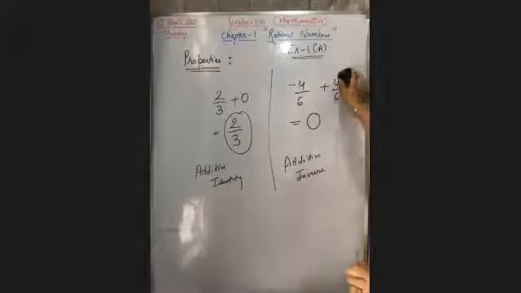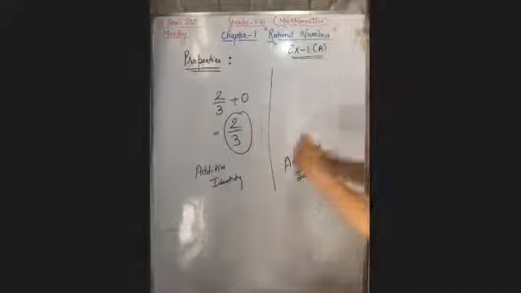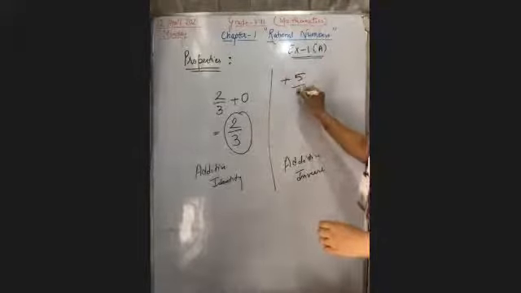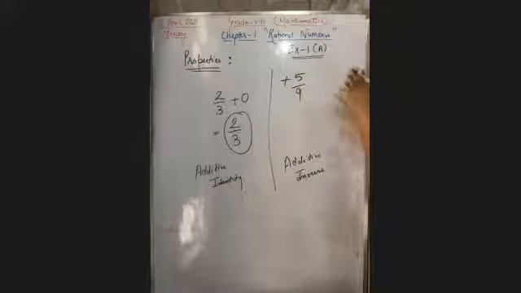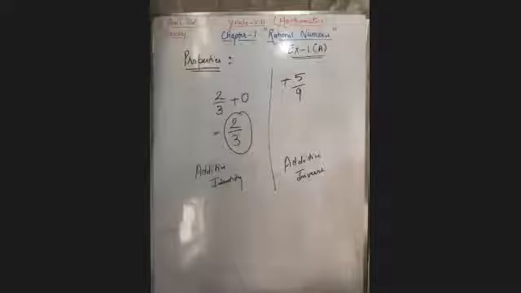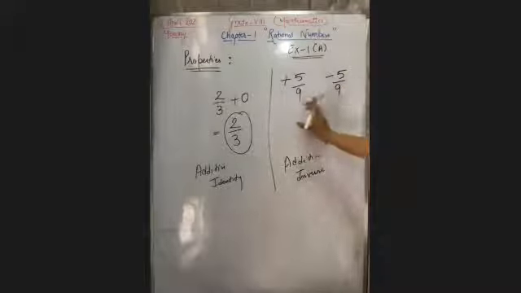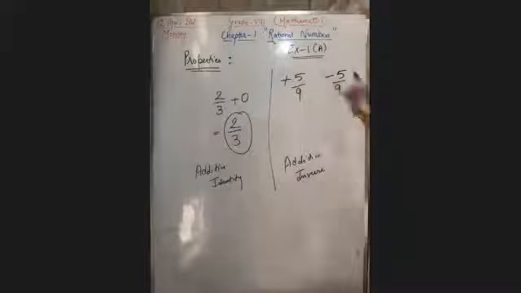Now I'm writing here, suppose I have this rational number plus 5 upon 9. Now tell me what will be the additive inverse of plus 5 upon 9. Very good. Absolutely, it is minus 5 upon 9. Don't change the value. The value will be the same as it is. Only oppose the sign. Now plus 5 upon 9 plus minus 5 upon 9, the answer will be 0.